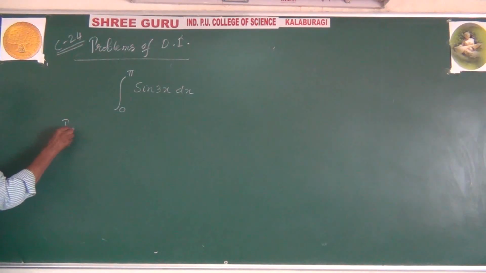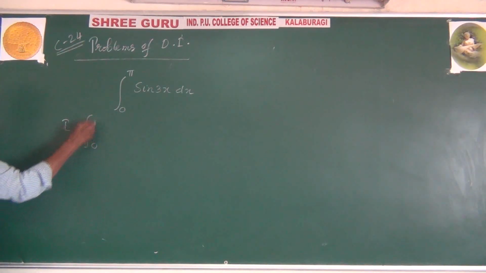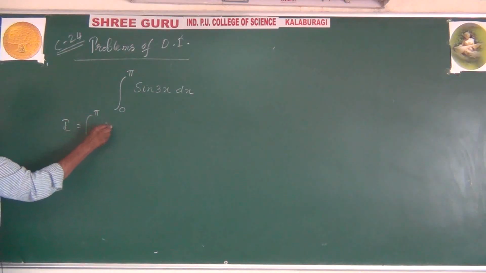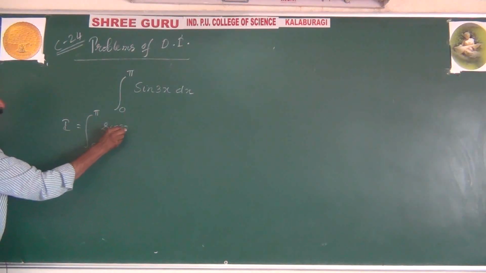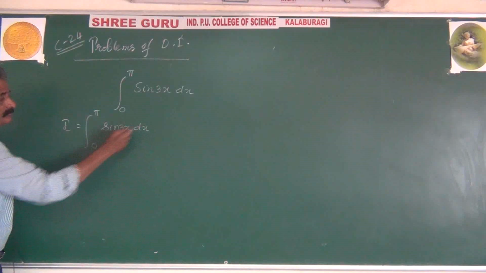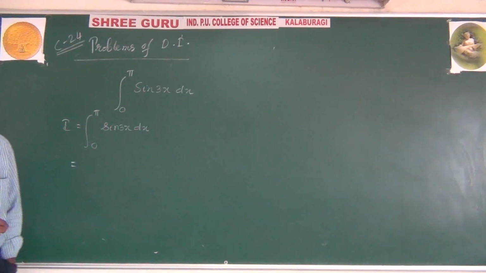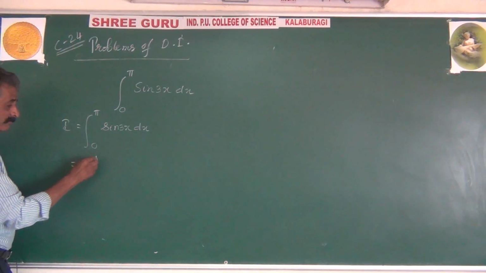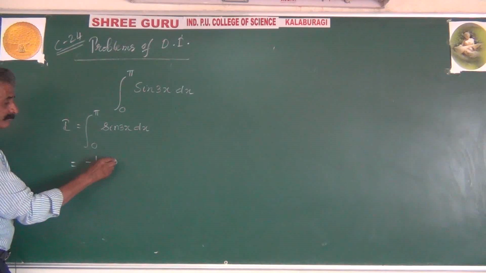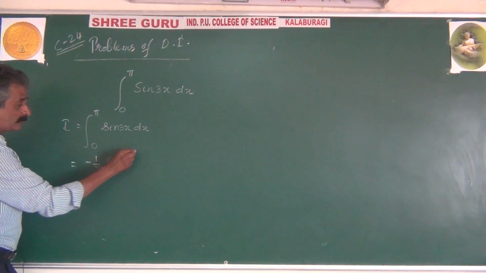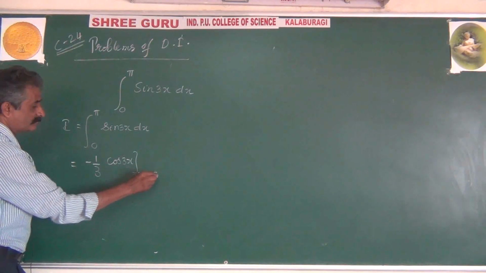Take I. Let I equal to integration 0 to pi of sin 3x dx. It's a very direct integration. What is integration of sin 3x? Minus 1 by 3 cos 3x. Limits x equal to 0 to x equal to pi.